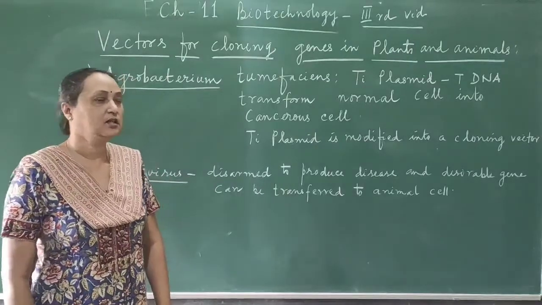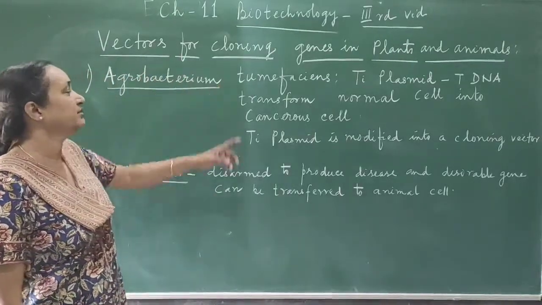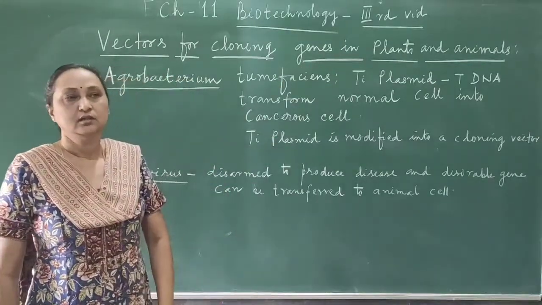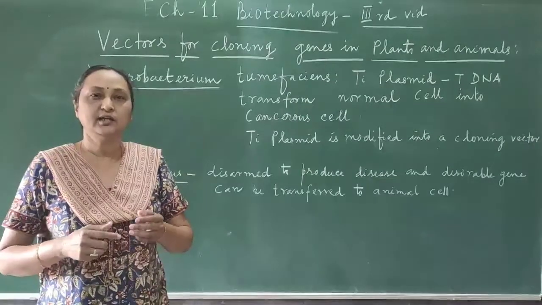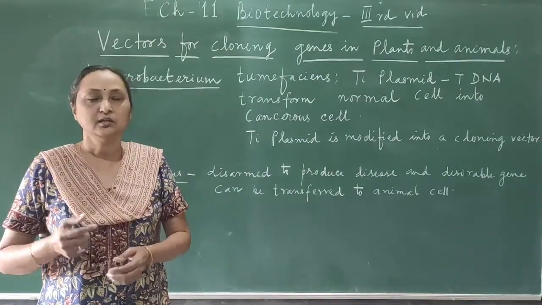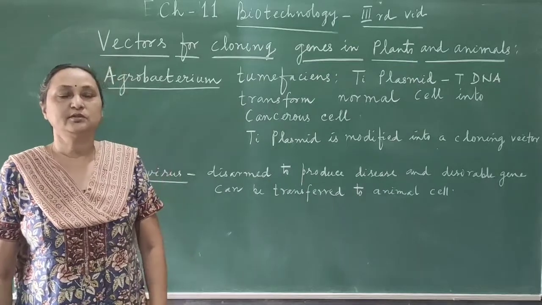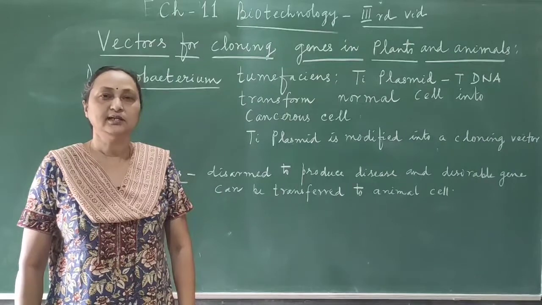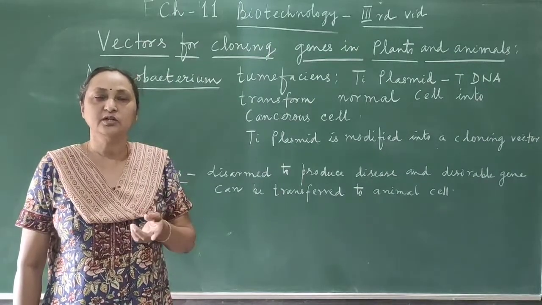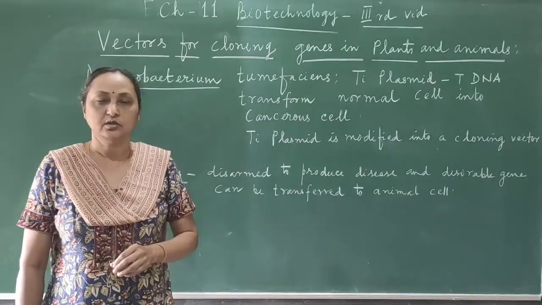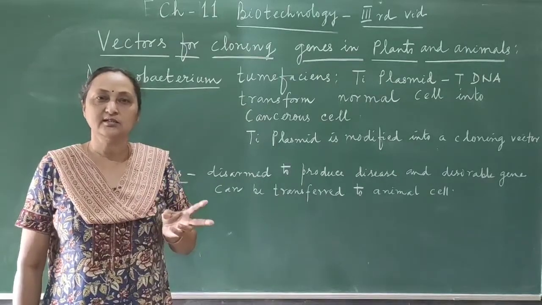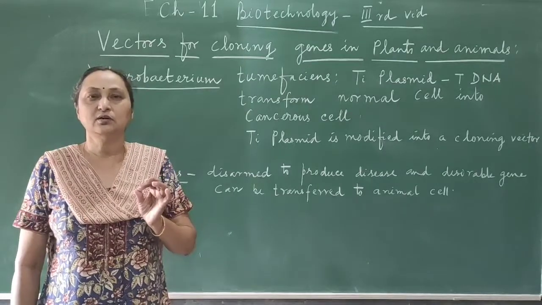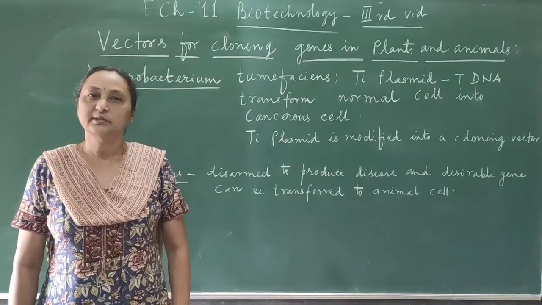Today we will discuss vectors as cloning vehicles for genes in plant cells and animals. A vector can transfer a piece of DNA into the host cell. For example, take the mosquito. The mosquito is also called a vector. Why? Because it can transfer Plasmodium into the human host. The Plasmodium is not causing any disease in the body of the mosquito, but the mosquito can transfer the organism into the host. So they are called vectors.